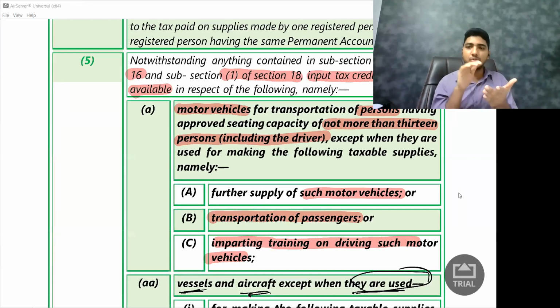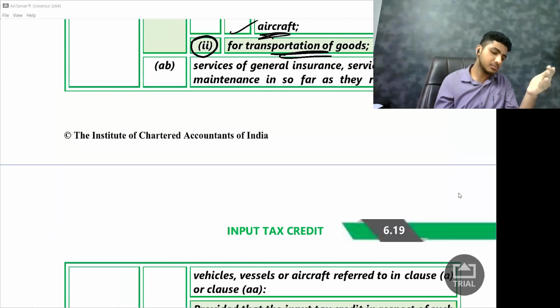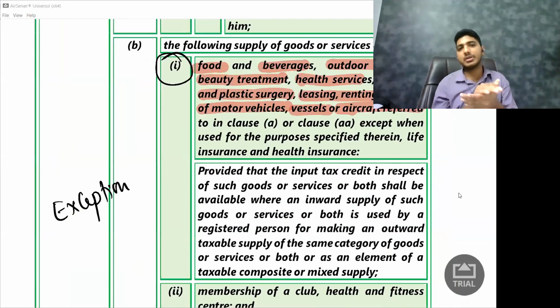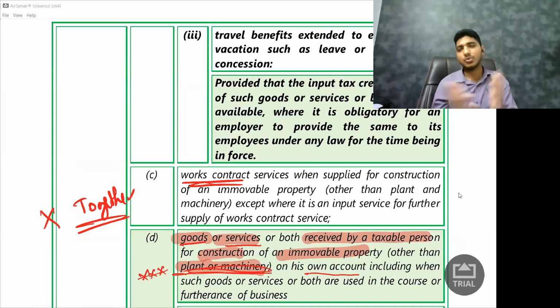The same logic applies to vessels as well as aircraft. Then we spoke about repair and insurance, when you will and will not get the credit. Then food and beverages, beauty items, plastic surgery, and membership of clubs. Travel benefits, you don't get the credit, but if it is mandatory, you will get the credit.